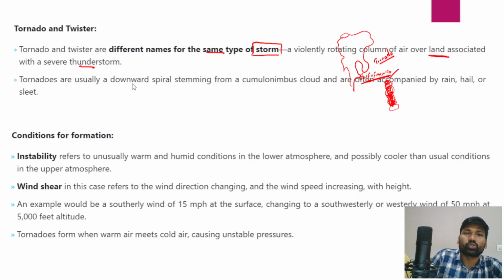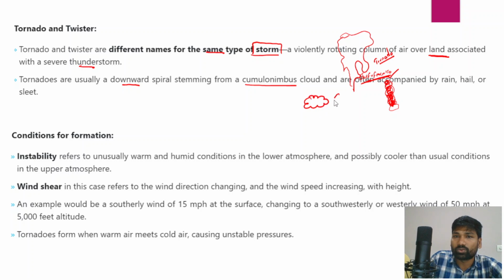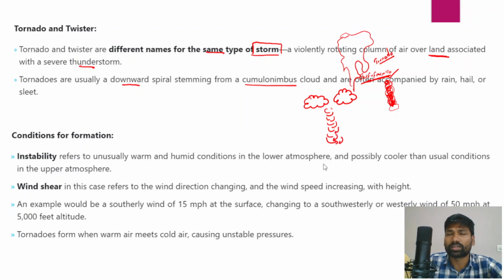Tornadoes are usually downward spiraling, stemming from the cumulonimbus clouds. Remember, these are cumulonimbus clouds, but the twisters are a downward spiral of winds with huge force and power, originating from the cumulonimbus clouds, and they are very often accompanied with rain, hail, and even sleet.